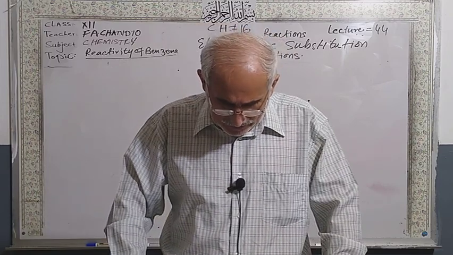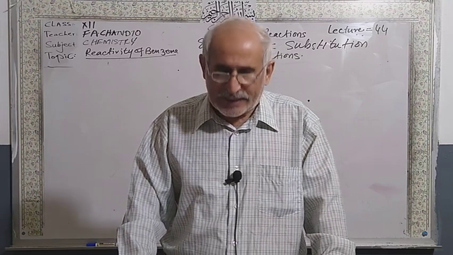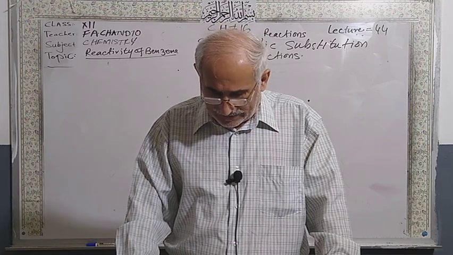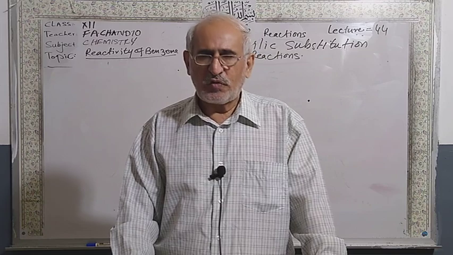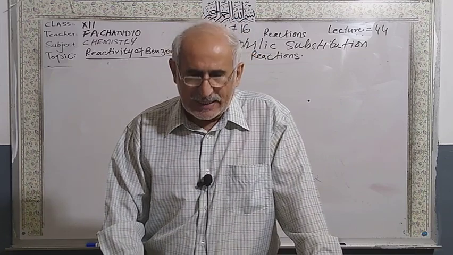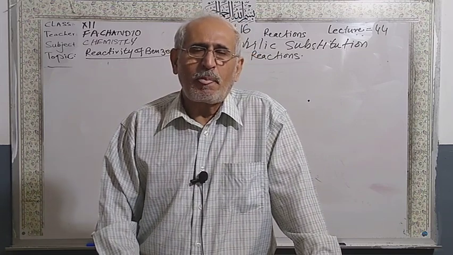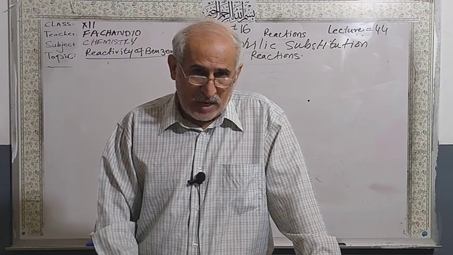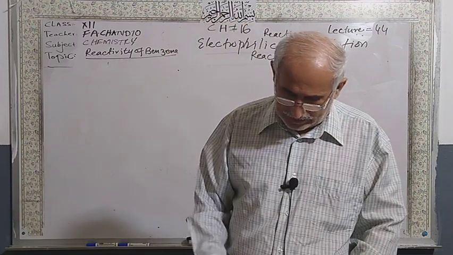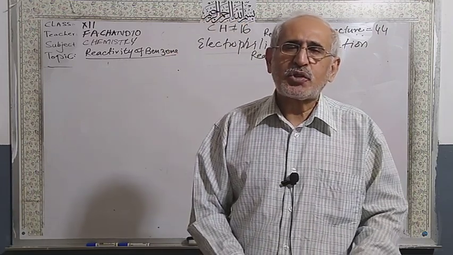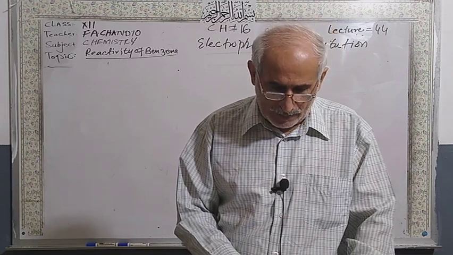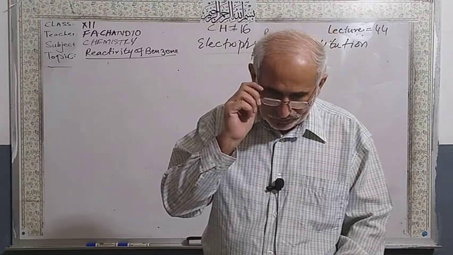Substitution of hydrogen in benzene requires iron or the corresponding ferric halide. We use ferric halide as a catalyst to form the powerful electrophile to substitute the hydrogen from the benzene.